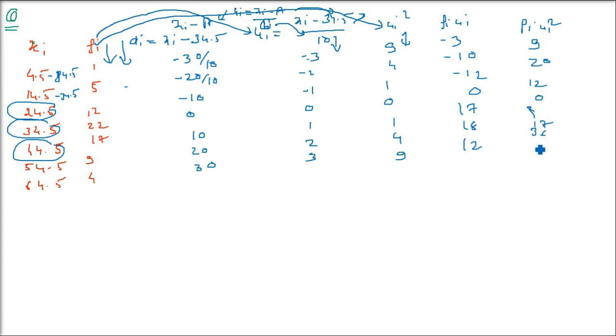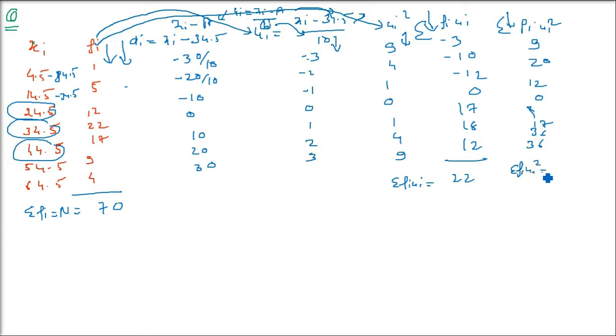As I am saying again, don't worry about the numbers. Just see what kind of columns we are making and what is required so that we can compute it. First, we have to find capital N, so sigma fi. Always when we have discrete frequency, we have to find sigma fi. That is going to be 70. Then sigma fi ui: you add the last two columns. So this is 22, a very small number. Then sigma fi ui whole square is going to be 130.